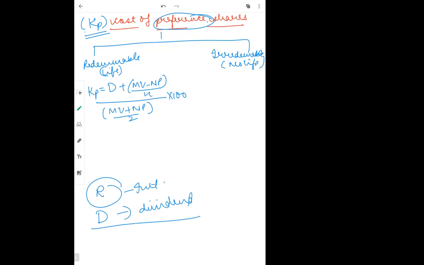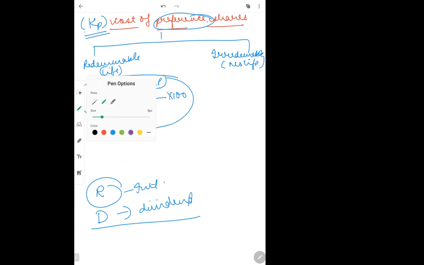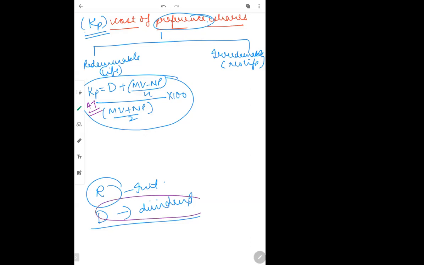The other very important difference is that this formula which we have written for preference shares is actually already after tax. Why? Because dividend is given to preference shareholders only after paying the taxes. Tax pay karne ke baad you give the dividend. So the dividend which you get on shares is not a taxable income.